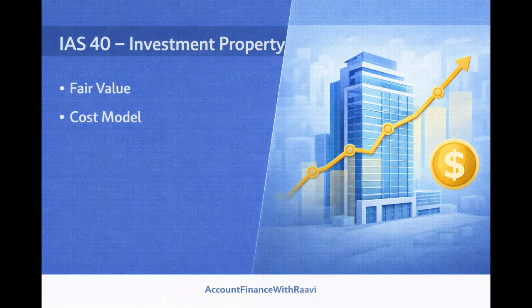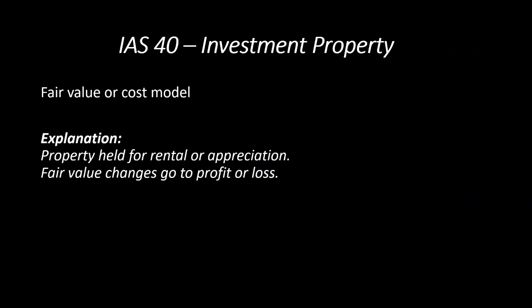Then if you see the next standard, that is IAS 40, which deals with investment property. So the main purpose of this investment property is that it generally generates secondary income to the entity. As per the standard, we can use either the fair value or the cost model to measure this particular investment property. But the major thing you need to know is that investment property is nothing but property which is held by the company to generate secondary income. It means a company expects both revenue return as well as capital return from this particular investment property.